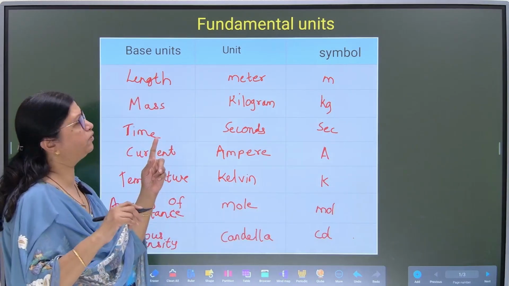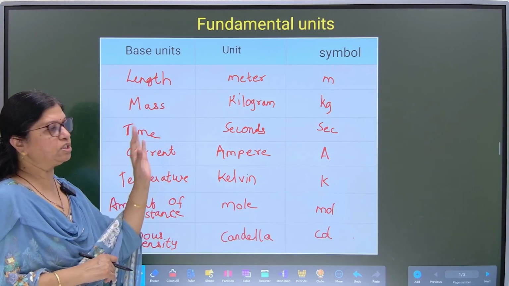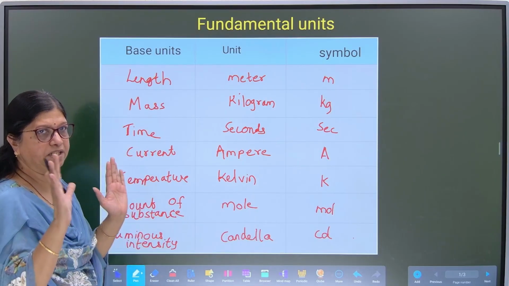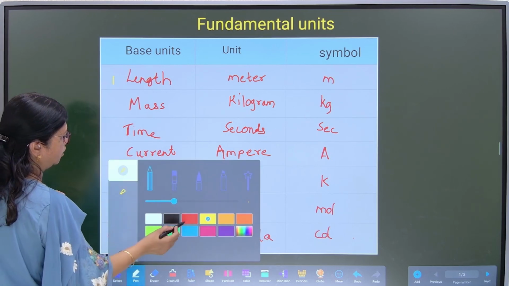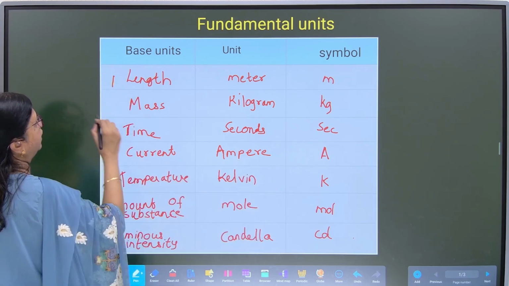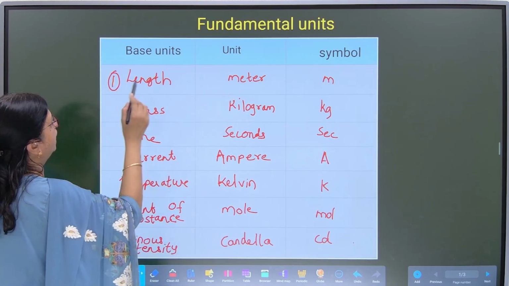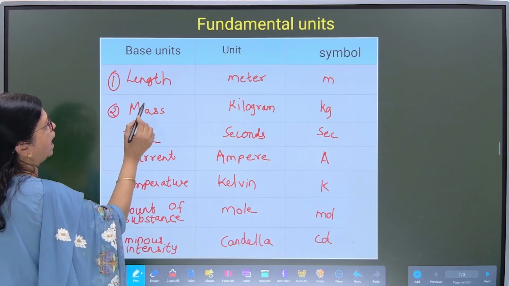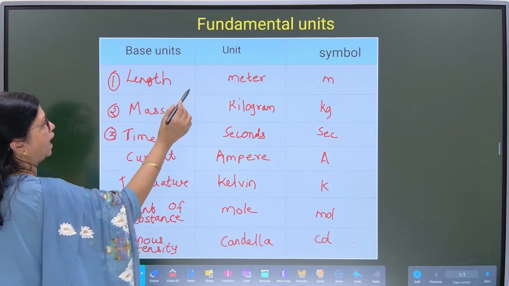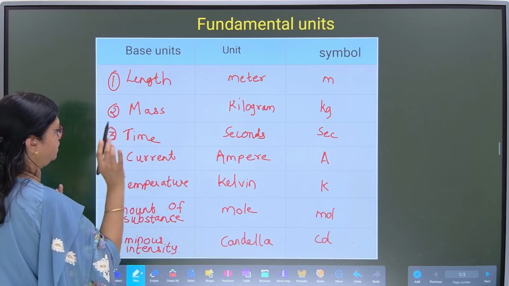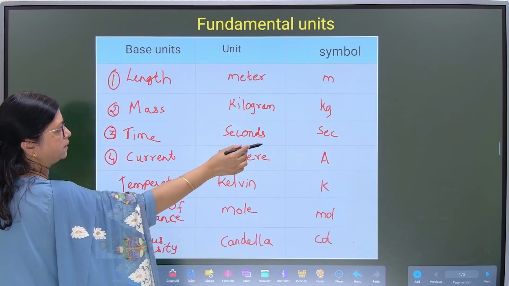So these are the 7 fundamental units which are tabulated in your textbook, and you have to learn the definitions. Here I will just give you a follow up of what are those base units. Okay, the first one is the length, having a unit of meter, and the symbol is m. Second one is mass, having the unit of kilogram, symbol is kg. Third one is time, having the unit of second, symbol is sec. Fourth one is current, having the unit of ampere, symbol is A.